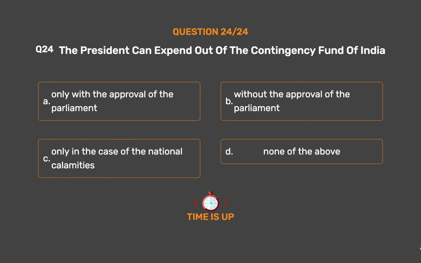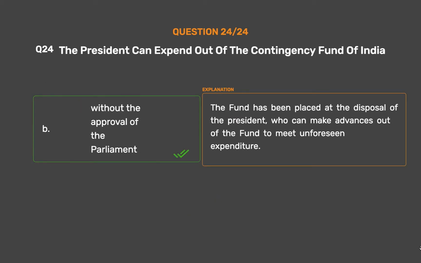The correct answer is option B, without the approval of the Parliament. The fund has been placed at the disposal of the President, who can make advances out of the fund to meet unforeseen expenditure.